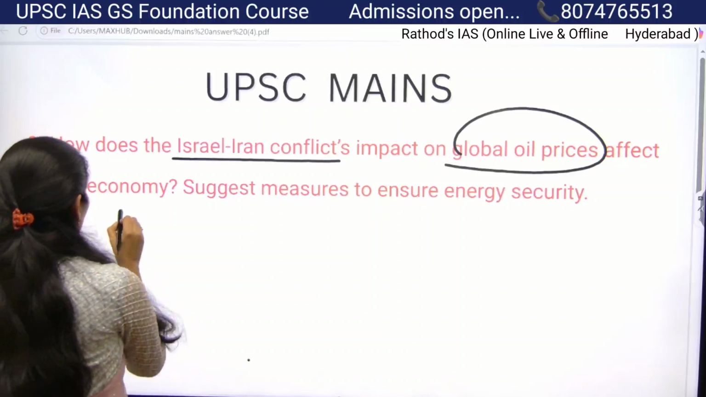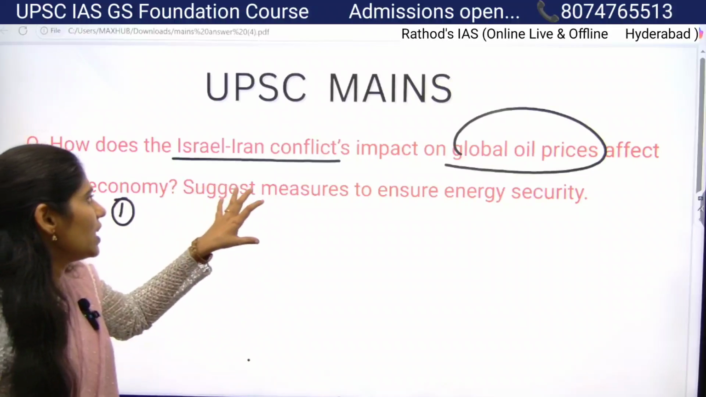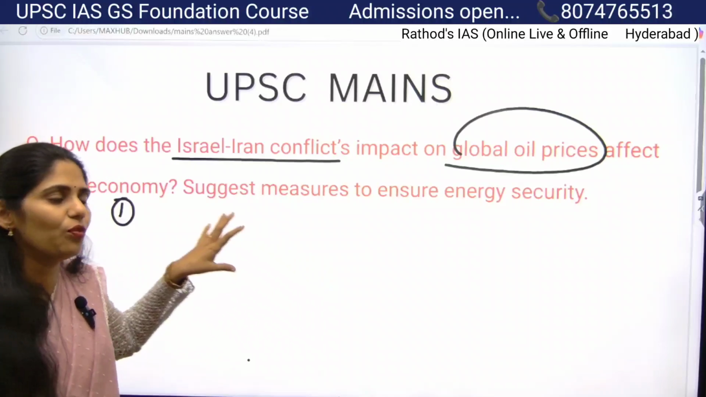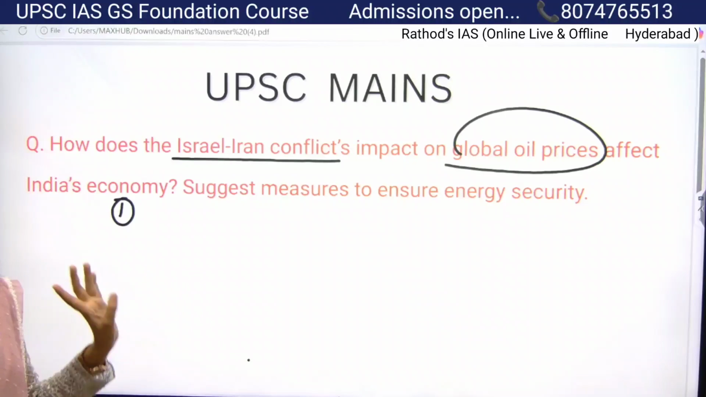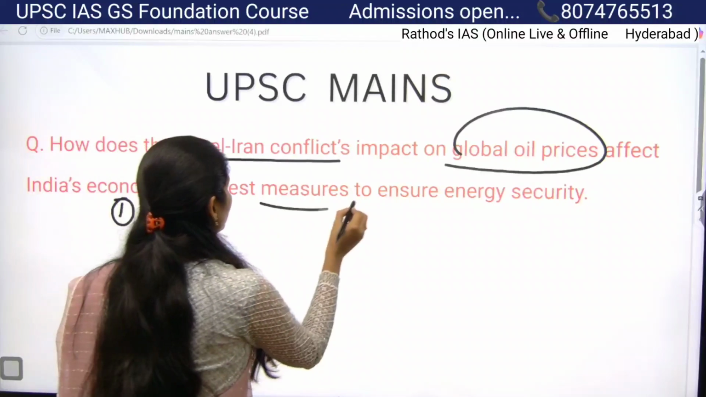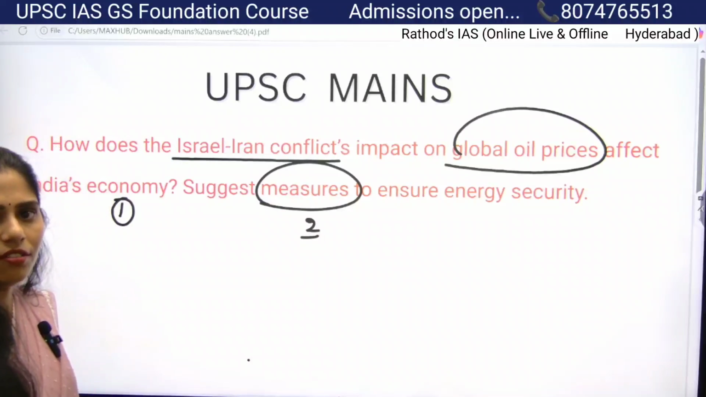So the first subpart you have to address is, because of this Iran-Israel conflict, how it is going to affect the Indian economy regarding oil. That is the first sub-question. And the second one is they're asking you to give certain measures. So how can we write an answer?